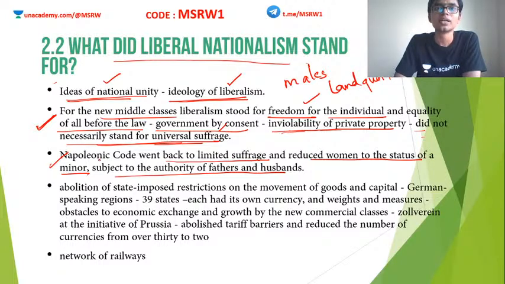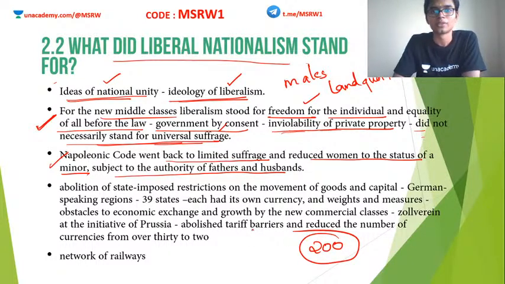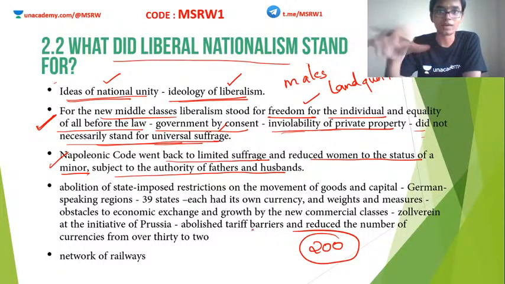During his reign, there were actually 200 principalities in Germany. When Napoleon came to power, the current Germany, at that time there was no Germany. Whatever we call Germany today had 200 different principalities.